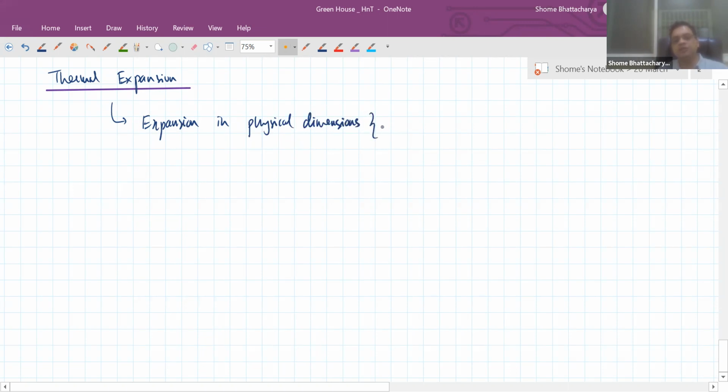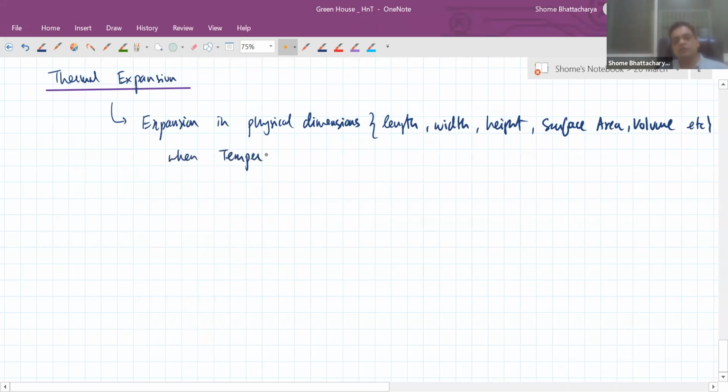By dimensions, we mean length, width, height, surface area, volume, all geometrical dimensions basically, etc. So increase or expansion in physical dimensions when temperature is raised.